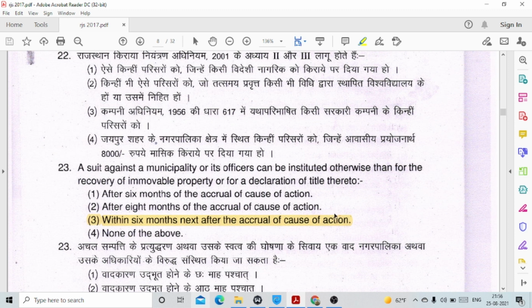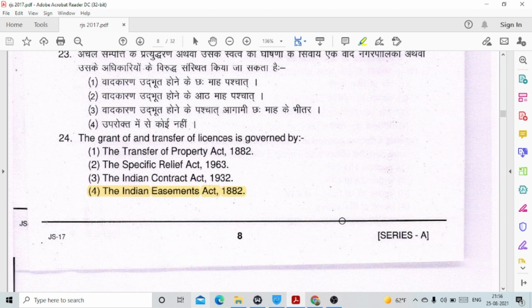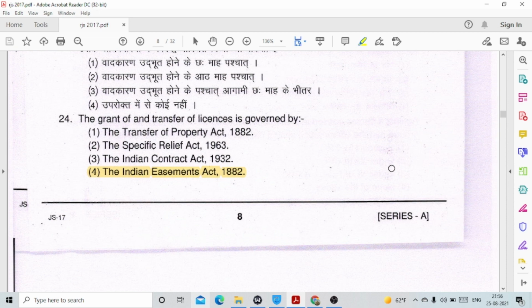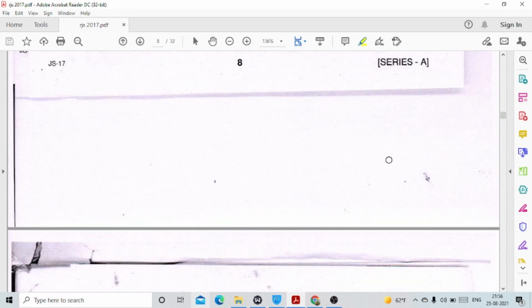23. A suit against a municipality or its officers can be instituted otherwise than for the recovery of immovable property or for a declaration of title thereto, and it has to be filed within 6 months next after the accrual of cause of action. Then question number 24. The grant of and transfer of licenses is governed by option number 4, the Indian Easements Act 1882.